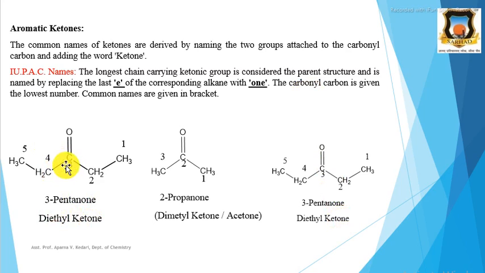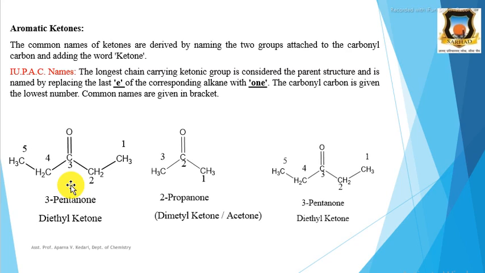For example, here this is a symmetric structure. Therefore, we can start numbering from this side or this side. Suppose here we start from this side. Therefore, 1, 2, 3, 4, and 5. This keto group is at the third position. Therefore, it is 3-pentanone. The 5 carbon alkane is pentane, and E of pentane is replaced by ONE.